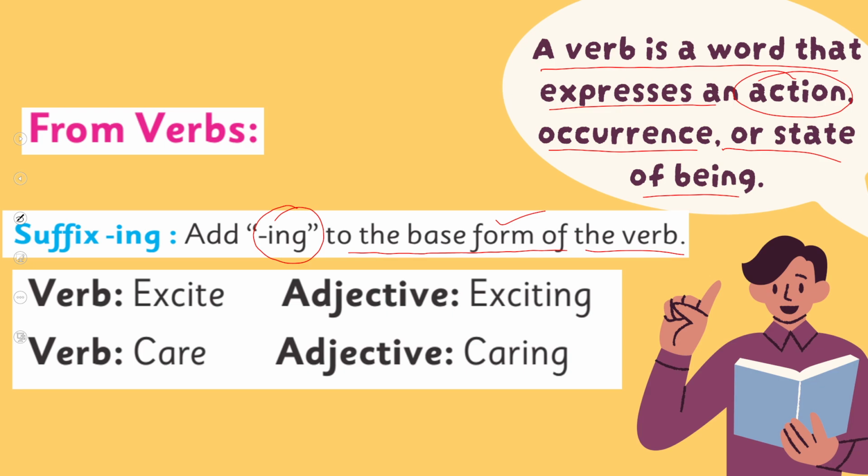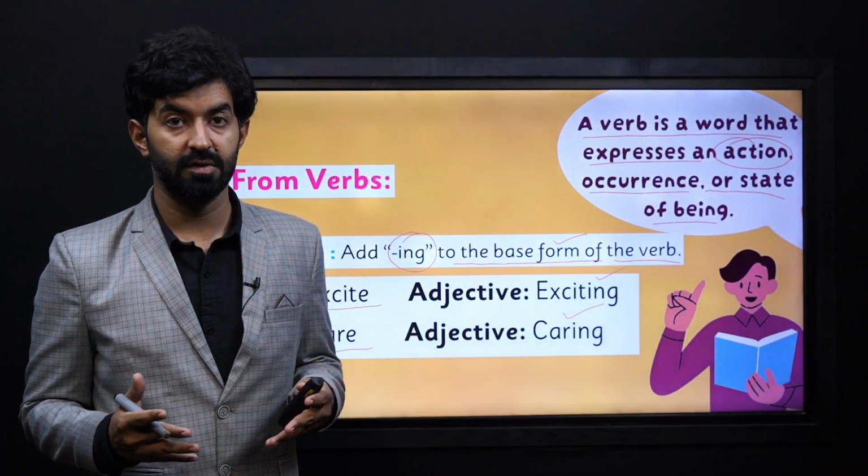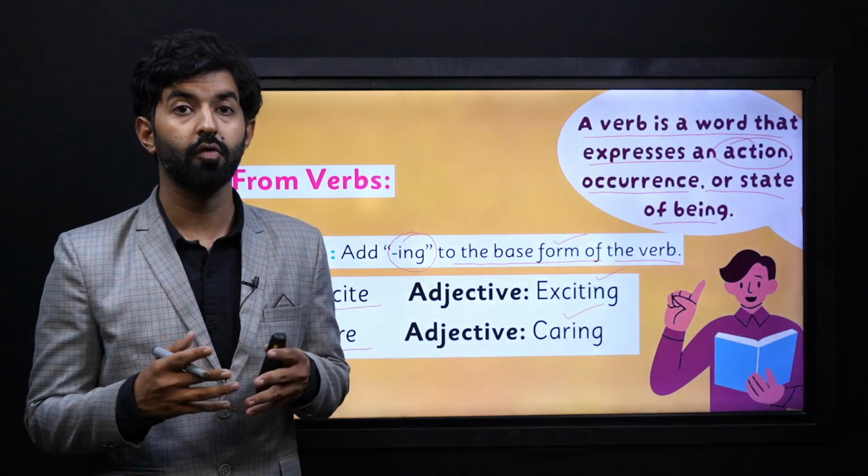For example, this verb excite, if you want to form it into an adjective, you will be adding ing. For the verb care, you can add ing as a suffix at the end and you will be making an adjective, caring. Now, exciting and caring are qualities, they are adjectives. They are formed from verbs.